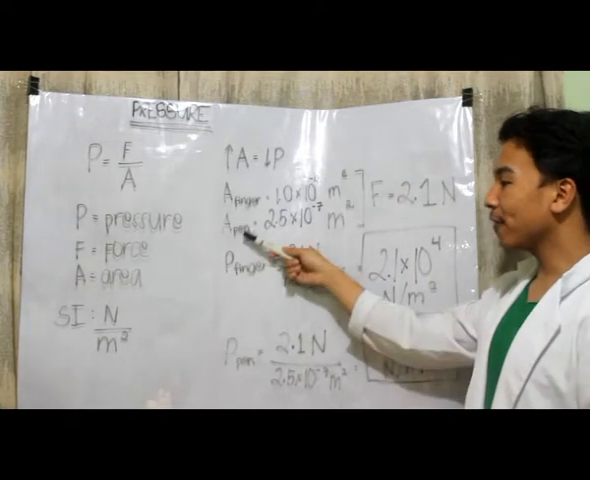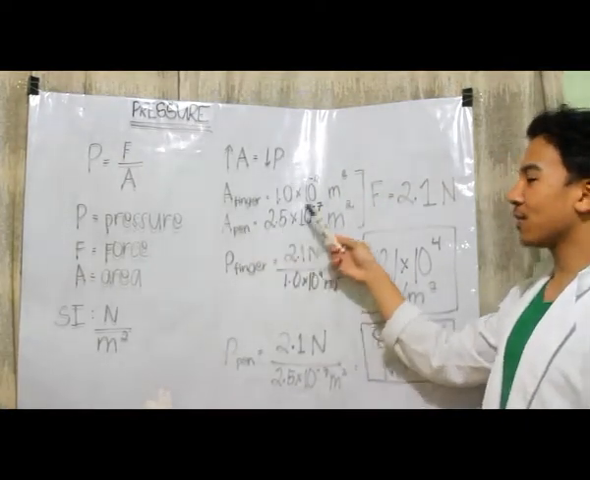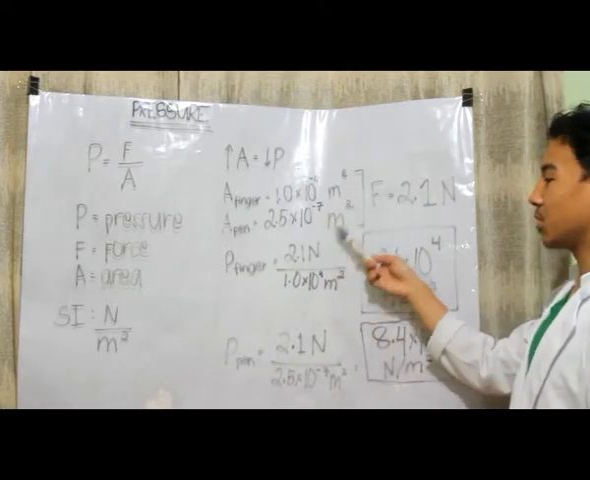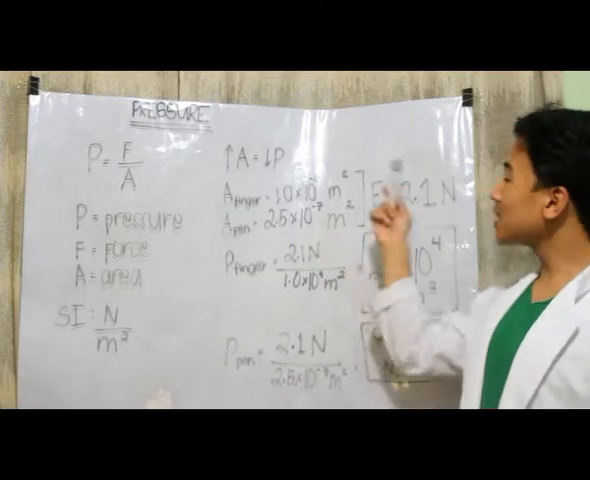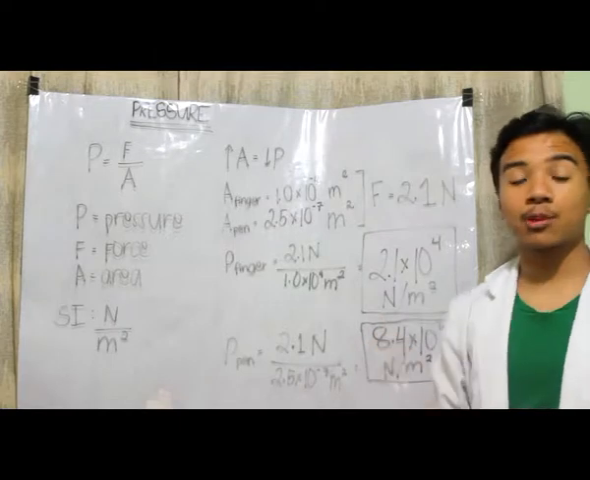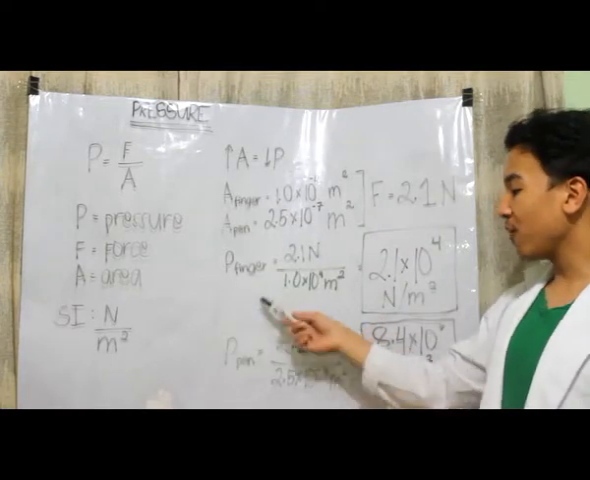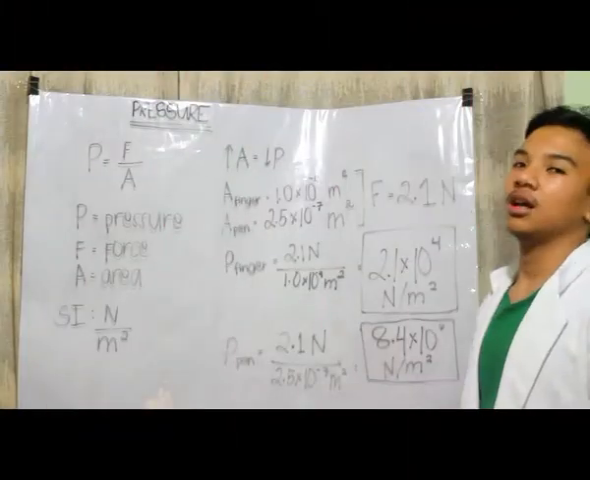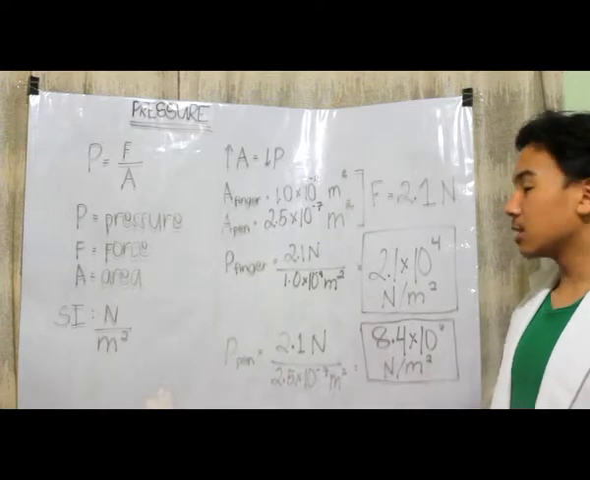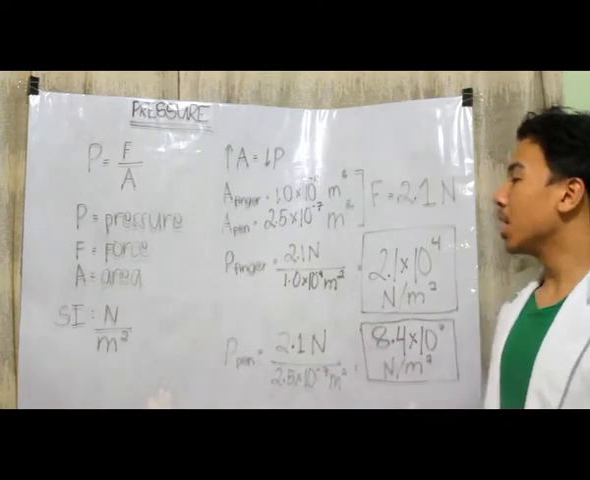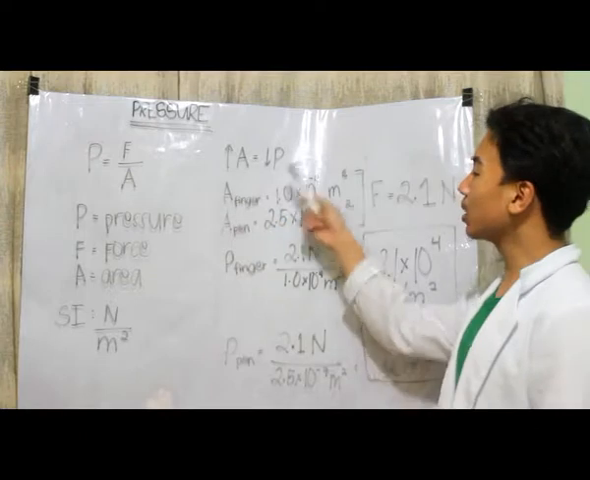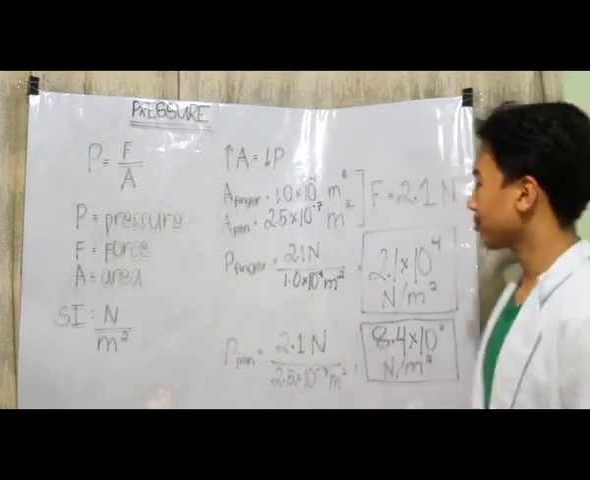And as for the area of the pen, it was 2.5 times 10 raised to negative 7 meters squared. Now with these values, we can use them to calculate the pressure of both the finger and the pen. Let's start off by calculating the pressure applied by the finger. So we just substitute the given values into the given equation.